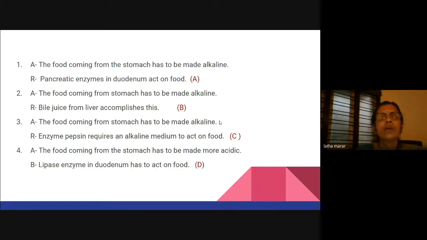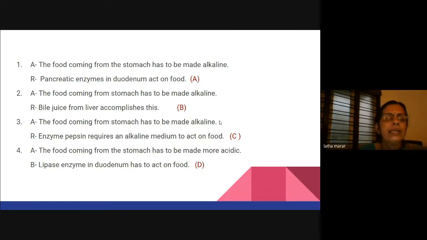In the first question, the food coming from the stomach has to be made alkaline. Pancreatic enzymes in duodenum act on food. So that is option A, for which the question is framed. In option B, both are correct, but R is not the correct explanation. Food coming from the stomach has to be made alkaline is correct. Bile juice from liver accomplishes this is correct, but that is not the explanation.